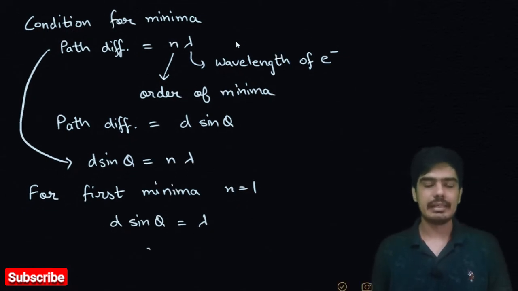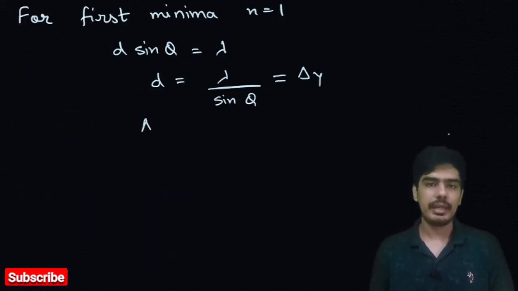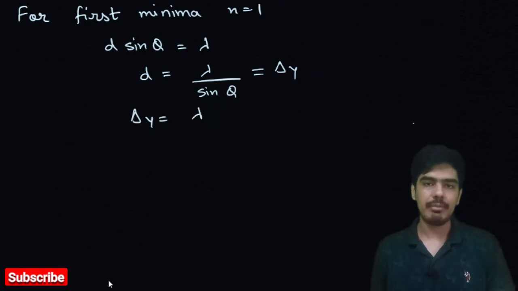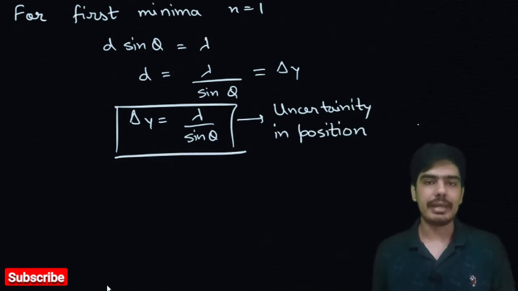From here we can say that d is equal to lambda by sine theta, and also our uncertainty in the position of the electron is equal to d, so we can replace d by delta y. So here we get delta y is equal to lambda by sine theta, meaning our uncertainty in the position of the electron is equal to lambda by sine theta.